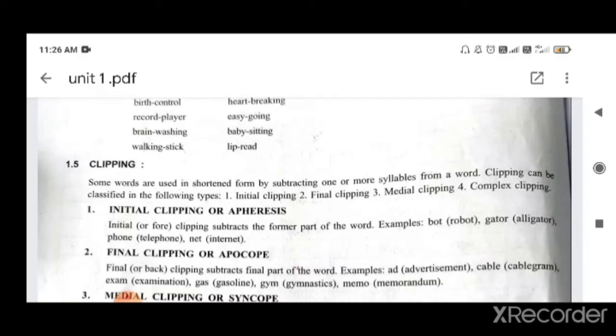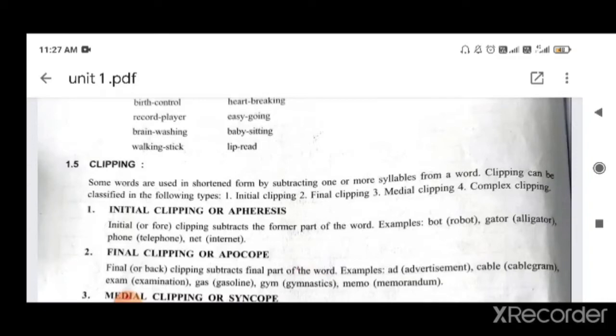Just like you don't say internet, you say net. You may ask, in Gujarati we say, do you get the net? So the full word is internet, but we don't use internet. Maybe we think it is time consuming, or we are not habituated to saying internet, but we usually use net.